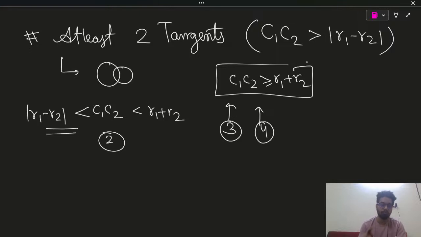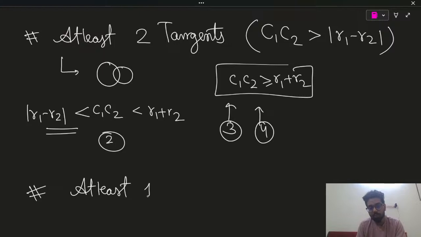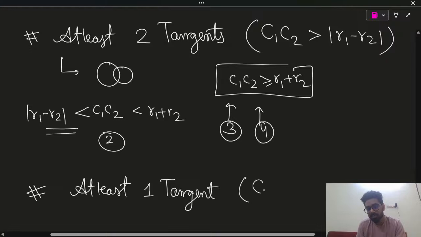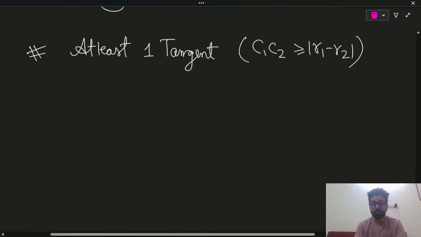That's all you have to fulfill for at least 2 tangents. Okay. Now if you're having at least 1 tangent, this is what you have to decode from your side. At least 1 tangent, guys, this is C1C2 is more than or equal to mod of R1 minus R2. That's all.